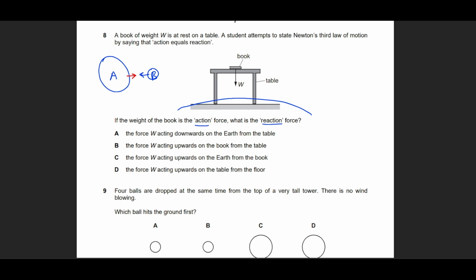Over here, if I want to draw a reaction force, then it would be the reaction of the earth. Or you can visualize it this way: this weight is caused by earth. The earth is trying to pull the book towards itself. But on the contrary, the book is also pulling the earth towards itself with the same magnitude as the weight of the book. So the nature of the force is gravity, and two objects are interacting with each other. The first is exerting force on the other one, and the other one is exerting force on the first one. That is exactly the definition of Newton's third law. This is going to be option C.